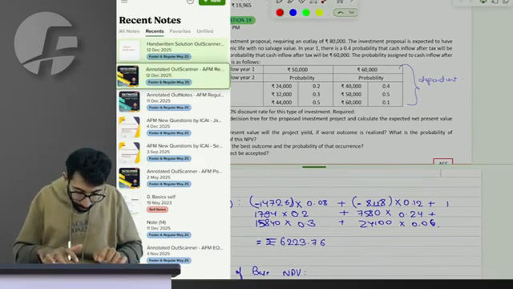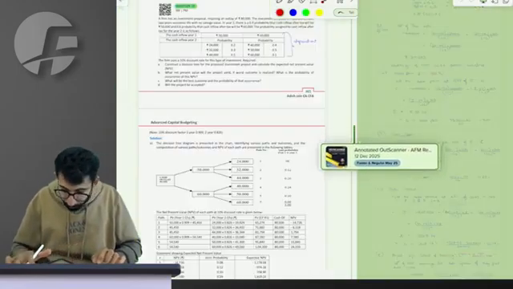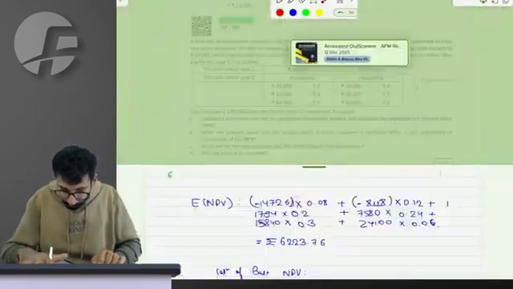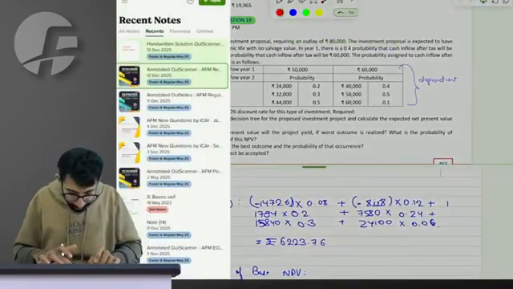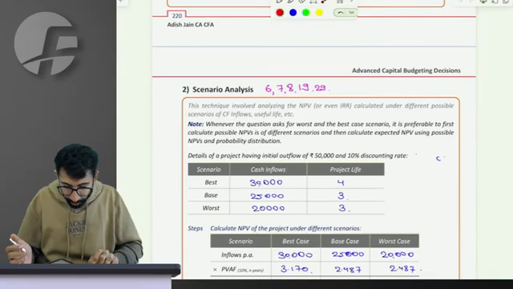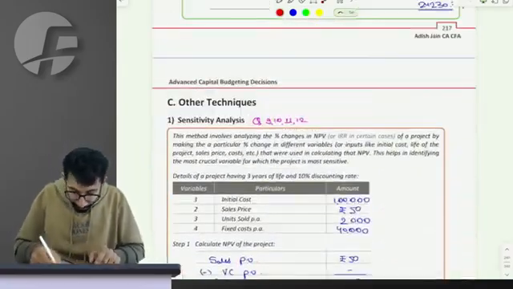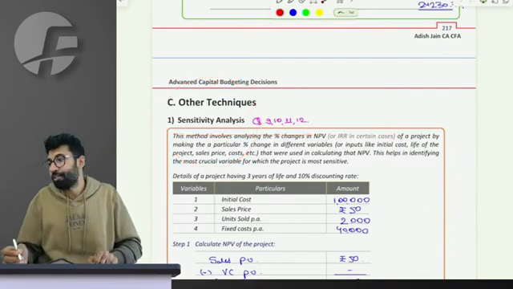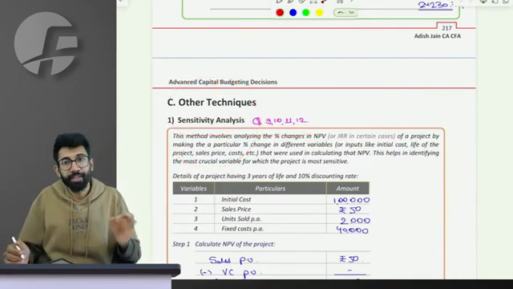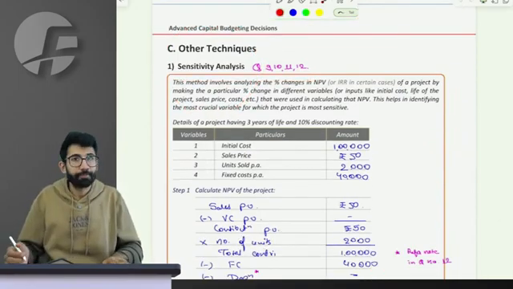Now I'm taking you all to the next concept, which is learning sensitivity analysis. A really brilliant and interesting thing to learn. People in the class, please pay attention.